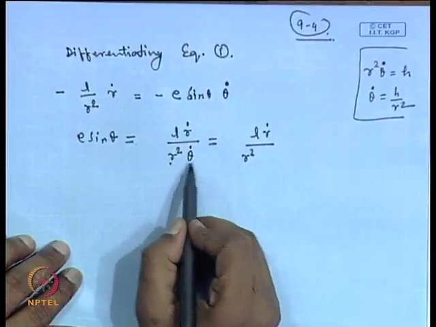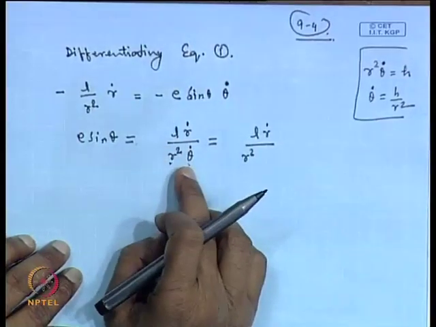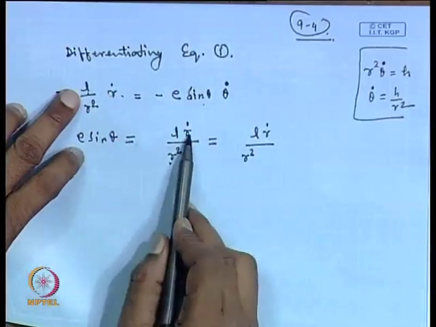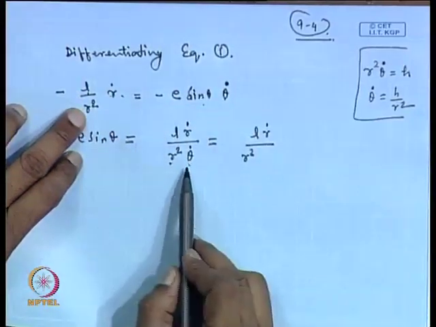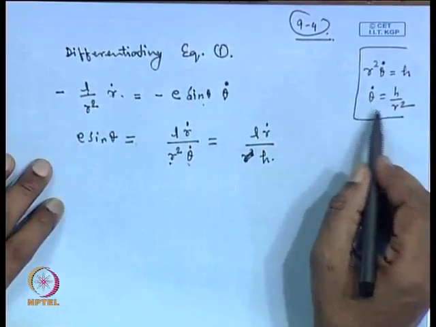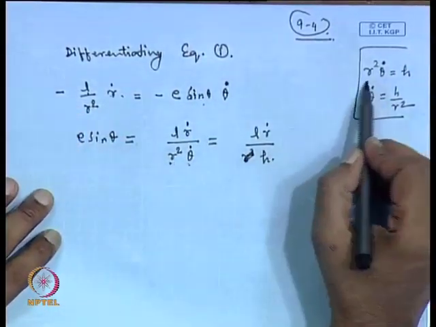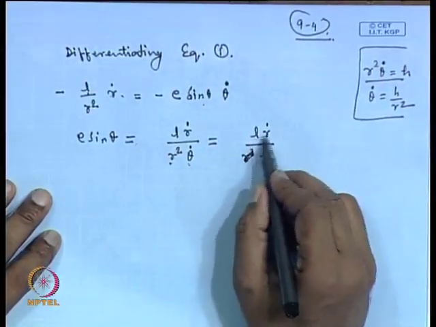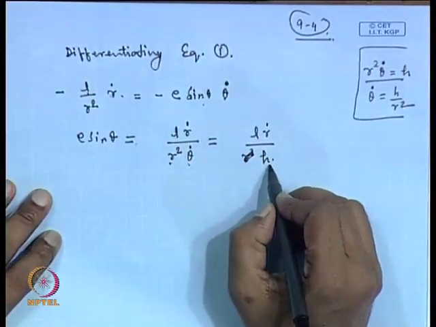Or here, so this quantity you can pick up from this place. We have taken here this one, L times r theta dot, r square times theta dot. So directly we can write here the h from this place. Either taking this or taking this, you get this equation. So this is L times r dot by h.